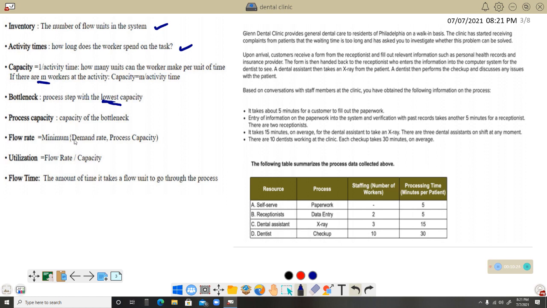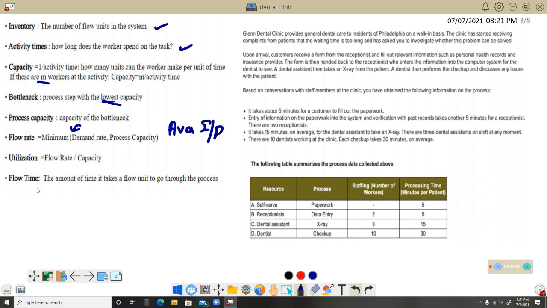Sometimes in some questions there is one more data, available input, which will also be considered. So flow rate is the minimum of available input, demand rate, and the process capacity. Utilization is nothing but the ratio of flow rate by capacity.